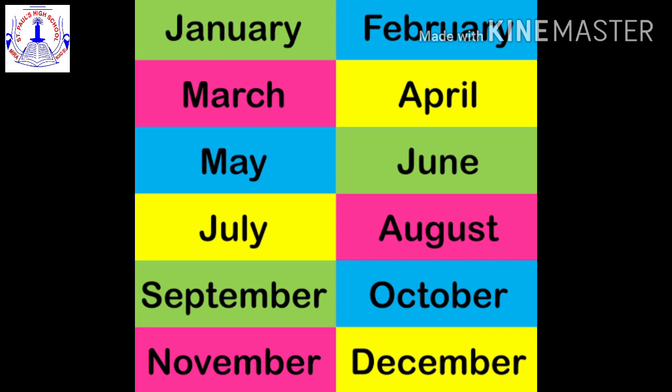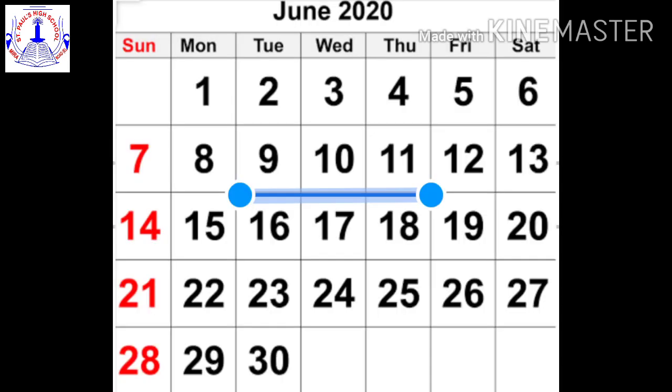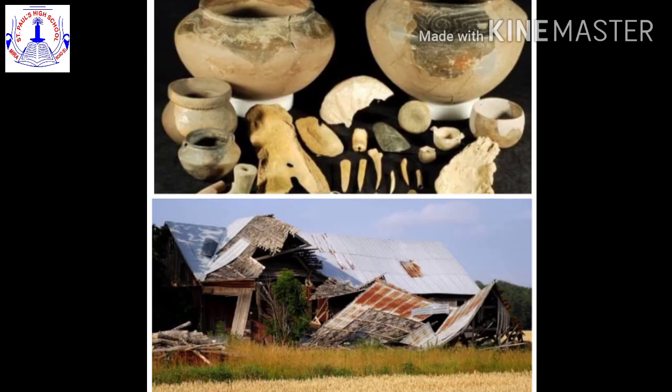then we know which was the earlier month, right, children? It was May, and the next month will be July, right? If today is 10th of June, then we can tell that tomorrow will be 11th of June and yesterday was 9th of June. Thus, when we measure time, we actually measure its length. The events before the beginning of the Common Era are mentioned as having occurred before the Common Era.